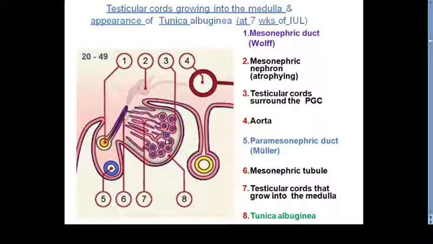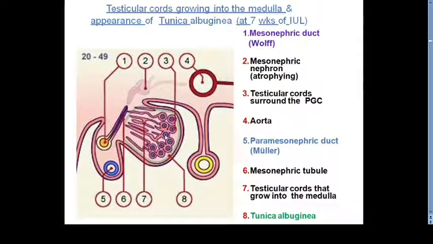Now what is the function of Sertoli cells? That is important. Sertoli cells, they are going to secrete MIS, Mullerian inhibiting substance, and AMH, you can call them anti-Mullerian hormone. So because of the secretion of anti-Mullerian hormone, so paramesonephric duct, which was developed in both the sexes initially, it is going to regress. So it is a Sertoli cell which is going to help in regressing the paramesonephric duct.